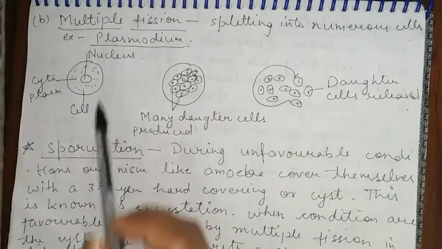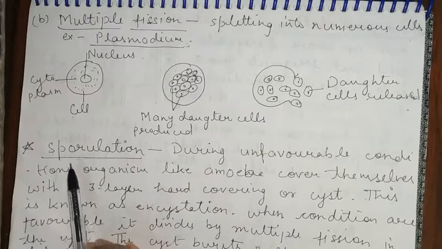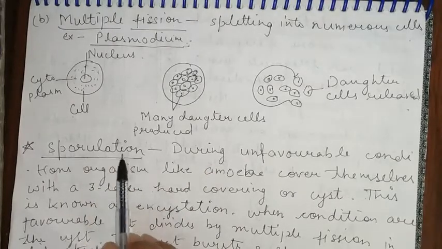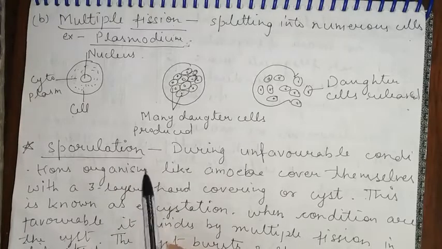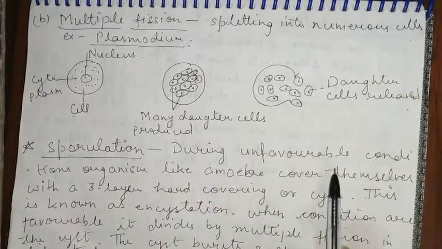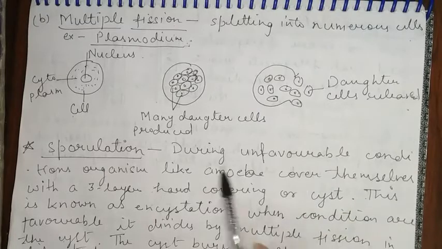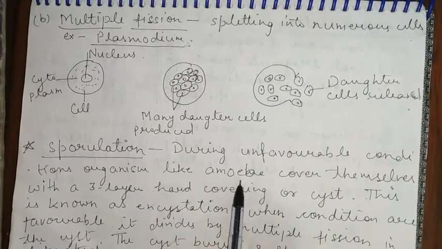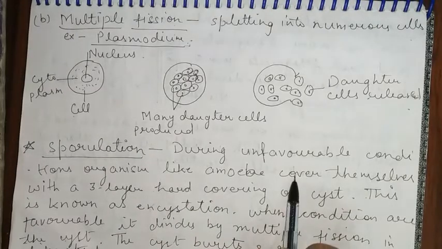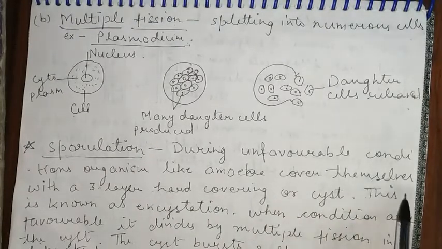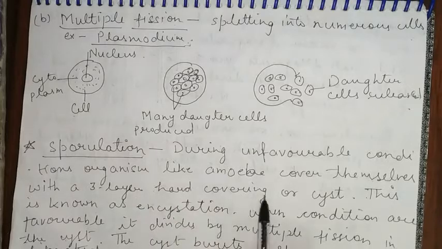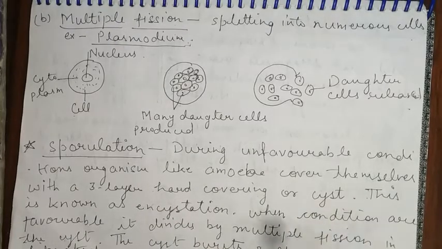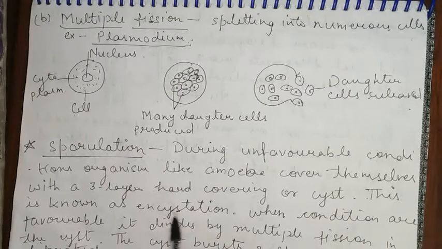Now, an important part is sporulation. Sporulation happens when the conditions are not favorable. During unfavorable conditions, organisms like amoeba cover themselves with a three-layered hard covering, also known as a cyst. This is known as encystation.